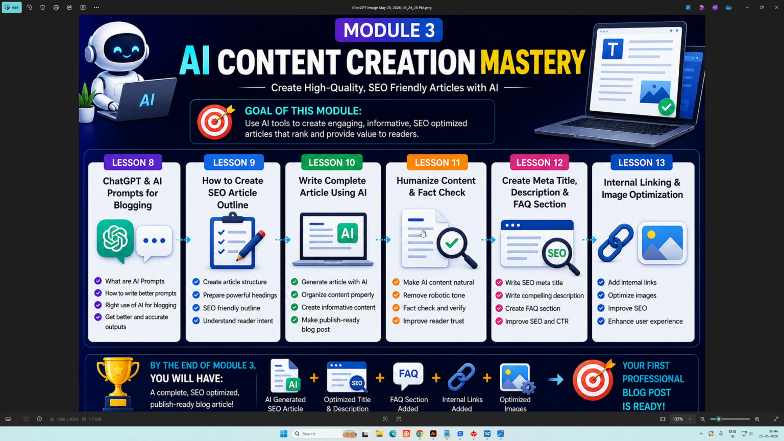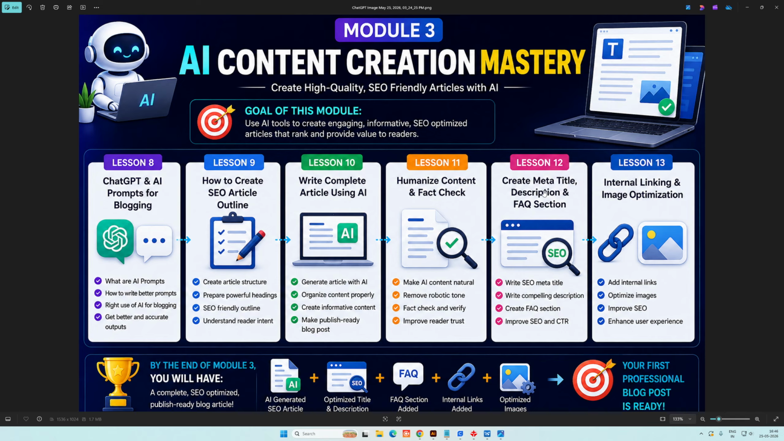And lesson number 11: humanize the content and fact check. In this lesson, we will learn how to make AI content sound natural, remove the robotic writing style, verify facts and information, and improve readers' trust. Because trust is important in blogging.